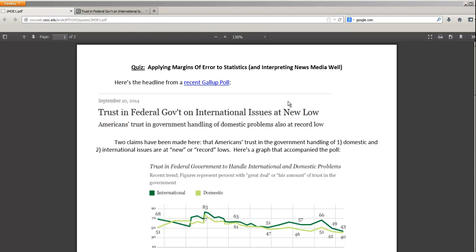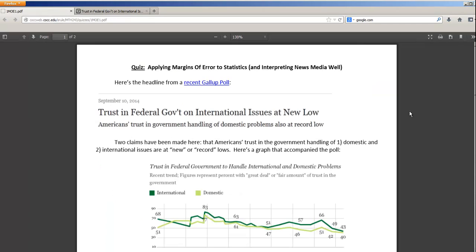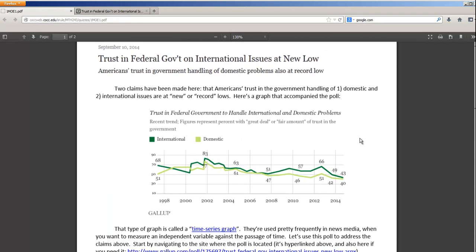And whenever I see new low or record low, like I see right here, I start getting interested because I'm like, oh, really? Okay, well let's see. And they're very nice in this. I've got the link up here. I've got the whole article over here. We'll come back to it. And here's a graph that shows the rise and fall of trust in federal government.